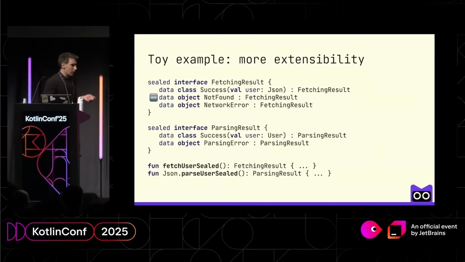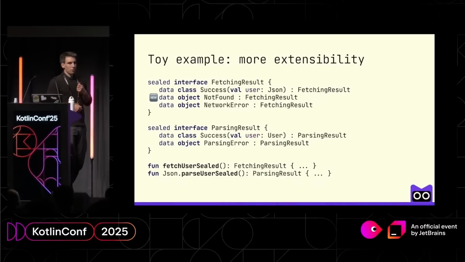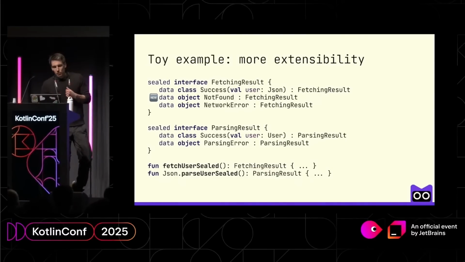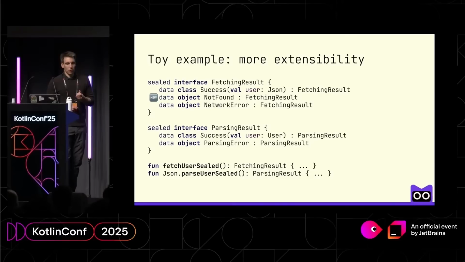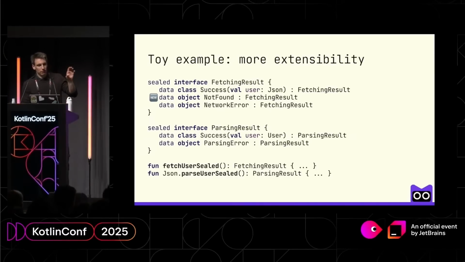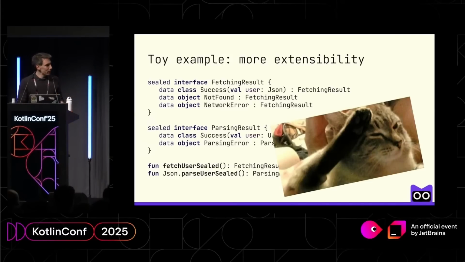And what happens again if you want to add even a bit more extensibility? What if we just want to introduce one more error case to our functions? Well, in this case, we can introduce even more types, right? And now we can fight this issue with decoupling and say that my function fetchUser now returns a sealed hierarchy, and my function parseUser also returns a sealed hierarchy. And that becomes messy. That's a fine way, but that can be quite hairy when it comes to usage.